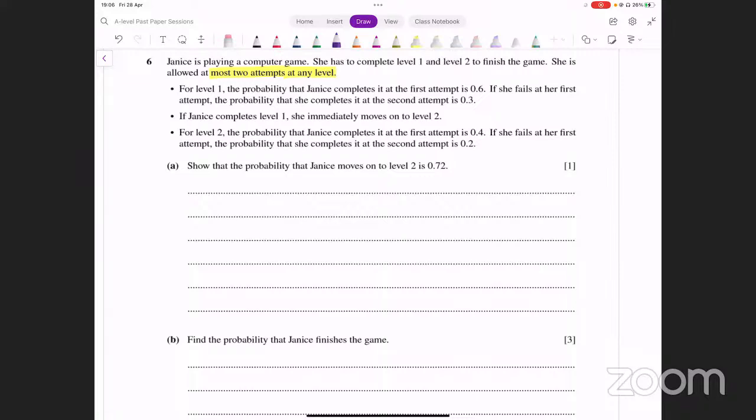So let me do it directly first of all. अगर वो level 2 पे move करती है, उसकी क्या probability है? Level 2 पे कैसे move करेगी? Level 2 पे move करेगी कि उसका first level clear हो जाए. First level clear होने की क्या possibilities है? या तो वो first attempt में clear कर ले, that's 0.6, that's one possibility. या फिर first attempt उसकी fail हो जाए. First attempt fail होने की क्या probability होगी? 0.4. और फिर first attempt fail होने के बाद वो second attempt पे successful हो जाए.